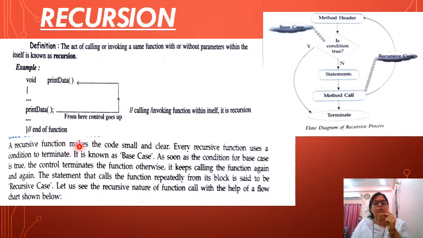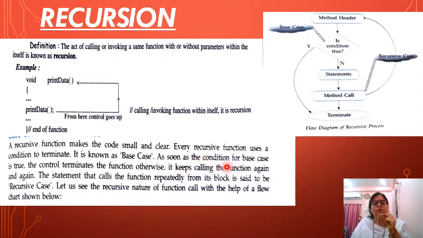Okay, recursion makes the code very small and clear. A recursive function uses a condition to terminate. When we write recursion, first we write the condition that terminates the function, and it is known as the base case.